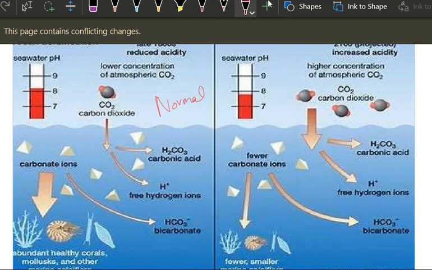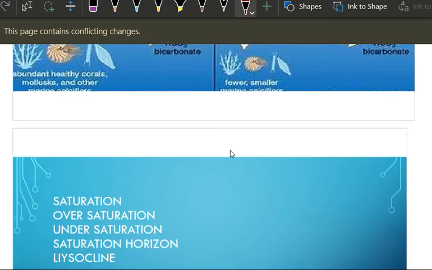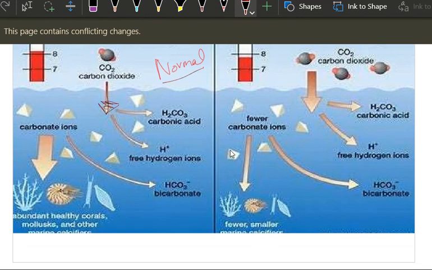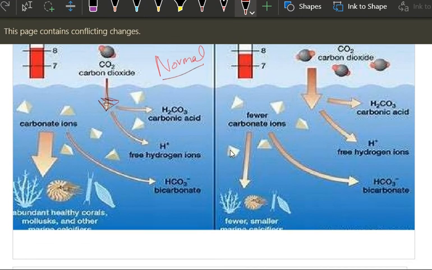Okay, this is normal, right? Suppose a reasonable amount of carbon dioxide is taken in by the ocean. What happens? After carbon dioxide enters the ocean, that is H2O, what will get created? Carbonic acid will get created. Now let us come to this.